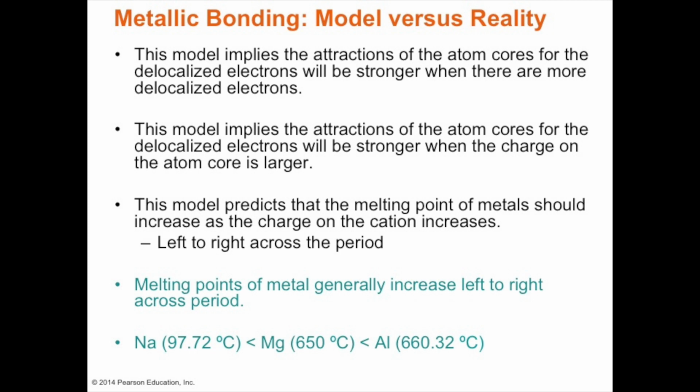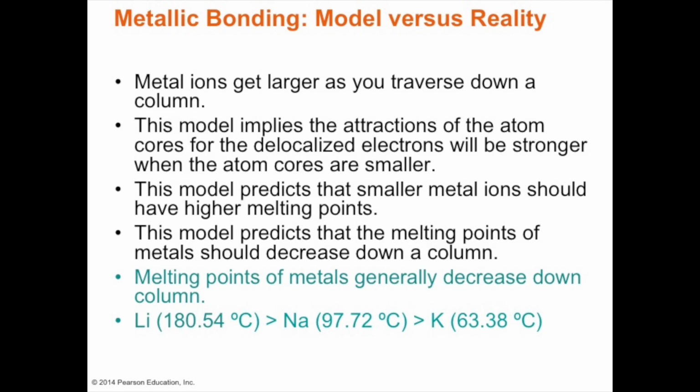So when we look at metals, they tend to have melting points that increase from left to right across the period. So aluminum has a higher melting point than magnesium and a higher melting point than sodium. And also melting points decrease as we go down the column. So if you look at lithium, sodium, and potassium, in fact lithium has 180 while potassium only has 63.